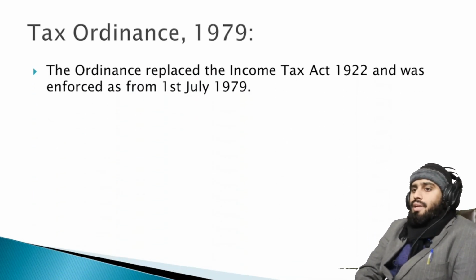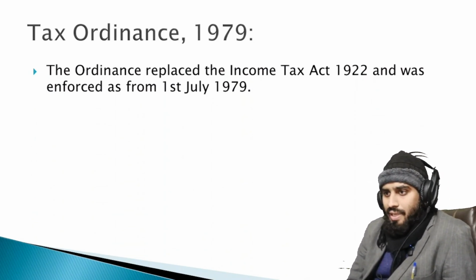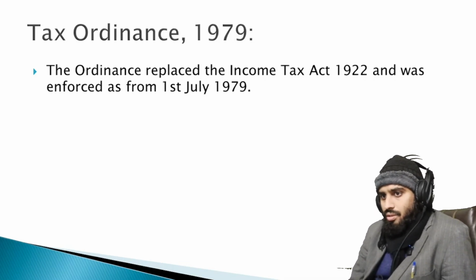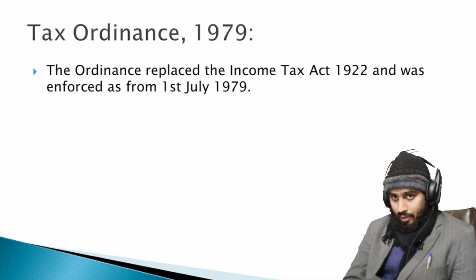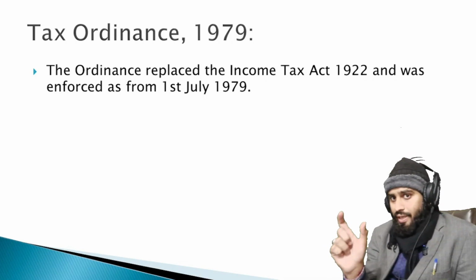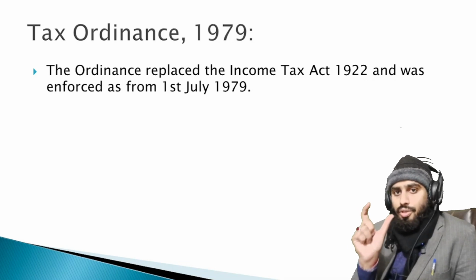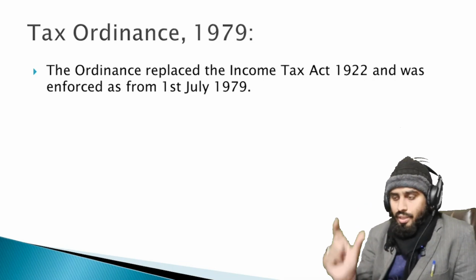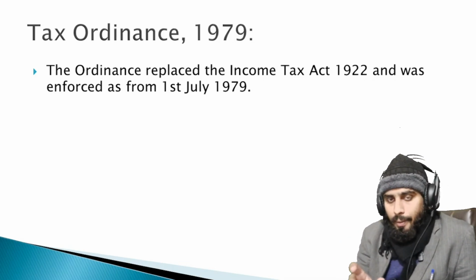The Tax Ordinance 1979. The ordinance replaced the Income Tax Act 1922 and was enforced as from 1st July 1979. So these two laws are very important, and can be asked in your interview, because in this time period Pakistan came into being.